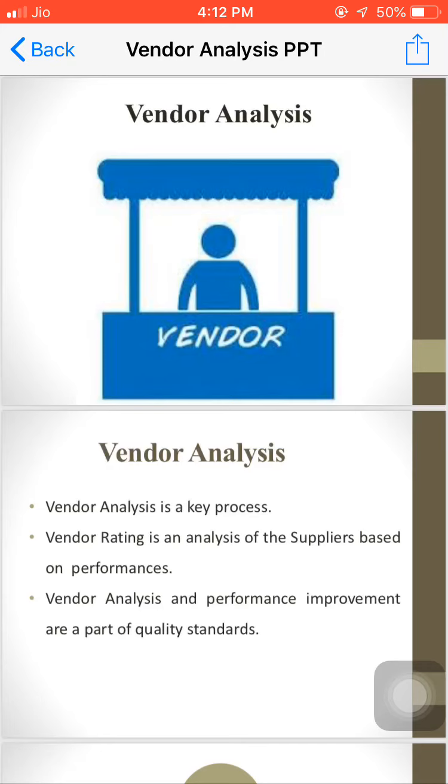Whenever the company receives the material on time from the supplier, they are able to maintain the demand from the market, and demand and supply can be balanced with the help of this, and definitely they would get the maximum orders in future if they give the material or product at the right time to the customer, and with the right quality also. So for that, vendor analysis and performance improvement is important.